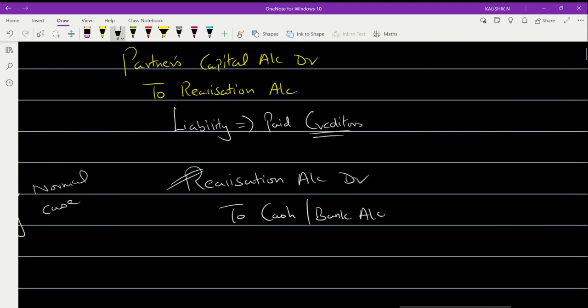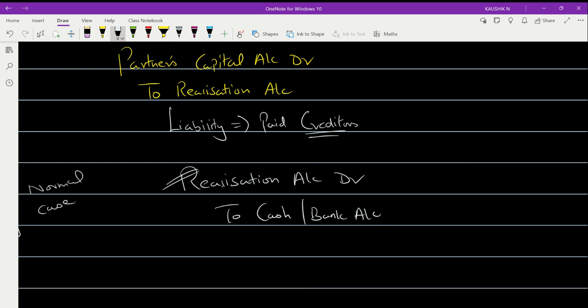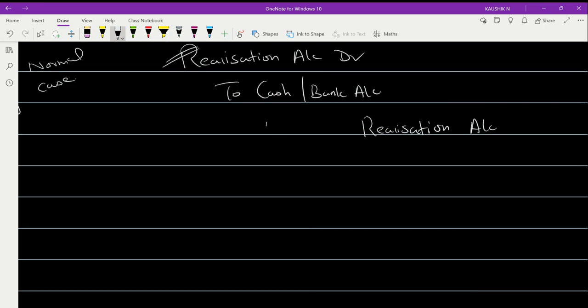Now the realization account, which we are going to prepare for the payment of creditors. Realization account is a ledger account with a debit side and a credit side. The entry is realization account debited to cash or bank. I am dealing in realization account, so the other account appearing, cash or bank, you take to the debit side.